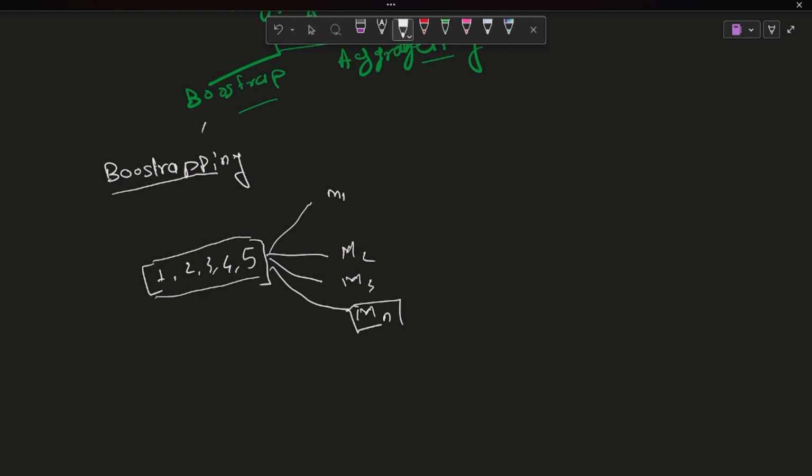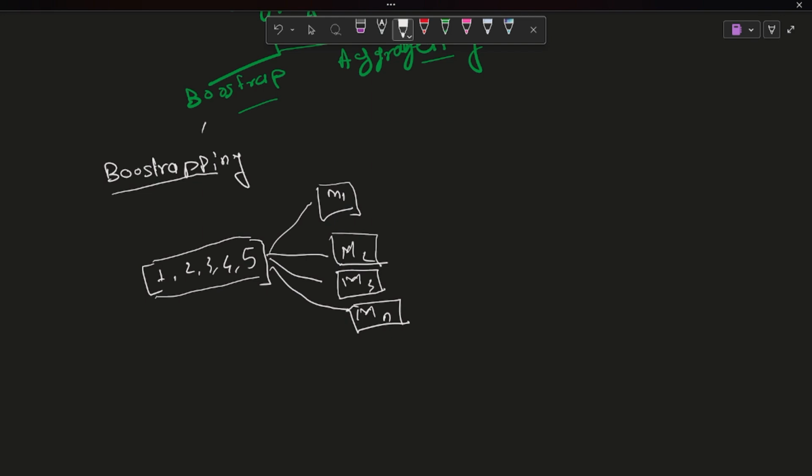When you learn about random forest, it creates trees, so all the models are tree-based models. From the data set we create trees and a model for each tree, and bootstrapping is done with replacement.